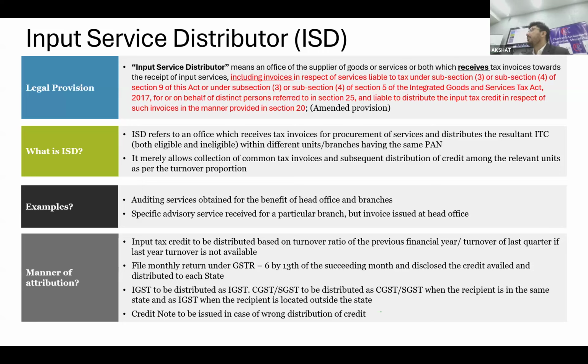At that time it is difficult to find out the common expense, and the department can also one fine day come to you and say that boss, you have distributed to XYZ, but it is not related to XYZ. So that is the first case.